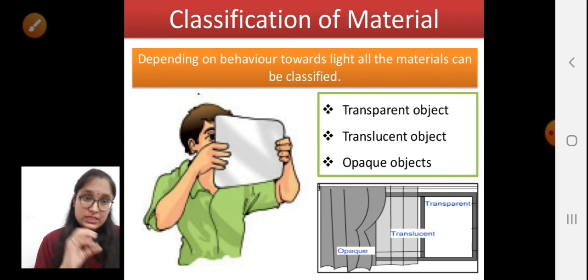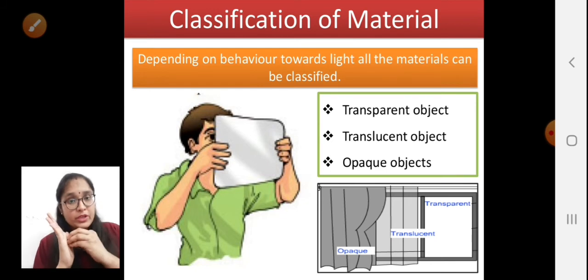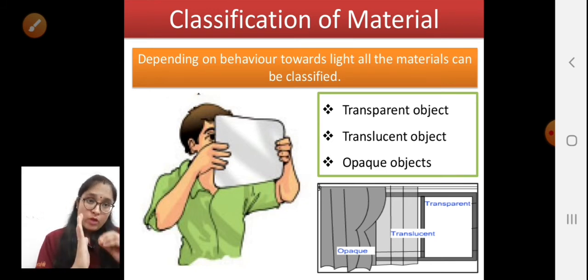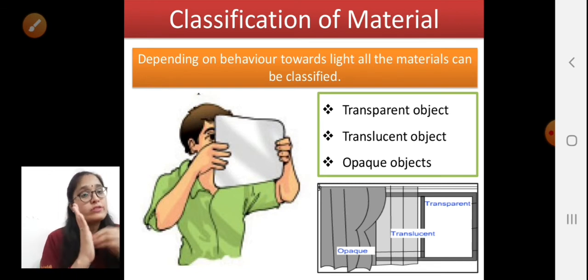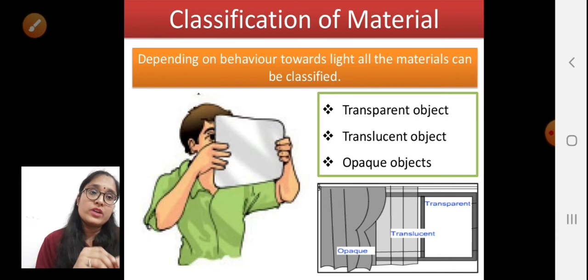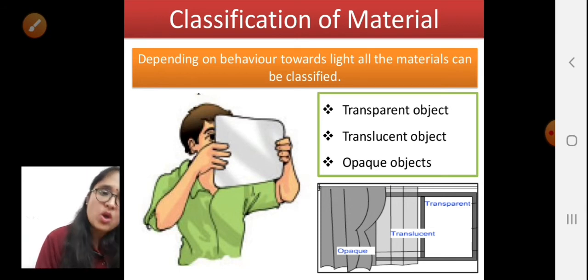We can classify materials depending upon the behavior that the material shows towards light. If there is an object and light falls on it, how it behaves towards that light, on that basis we can classify the object. So depending upon the behavior towards light, we can classify objects into three parts. The first one is the transparent object, the second is the translucent object, and the third is the opaque object.